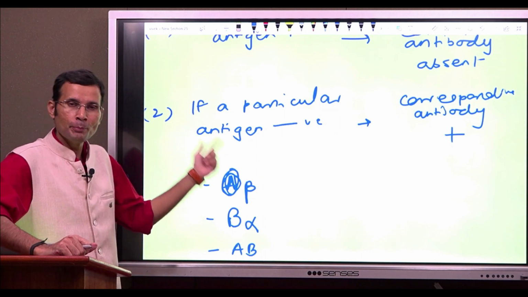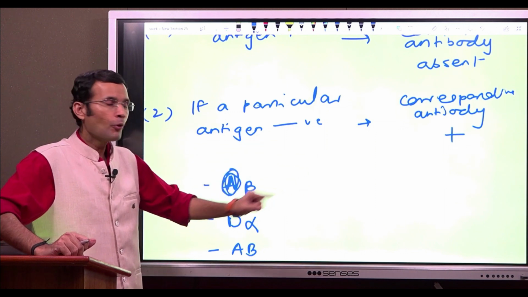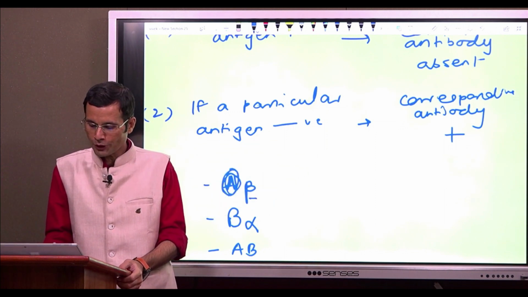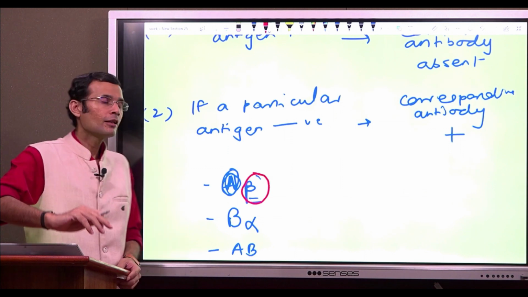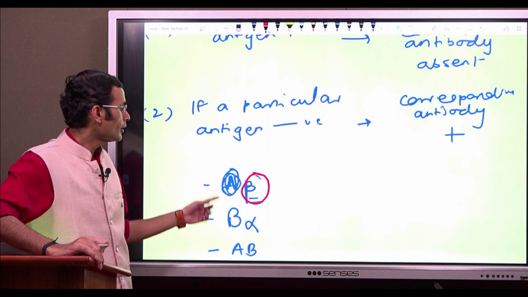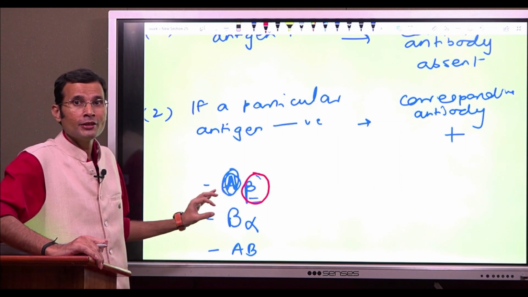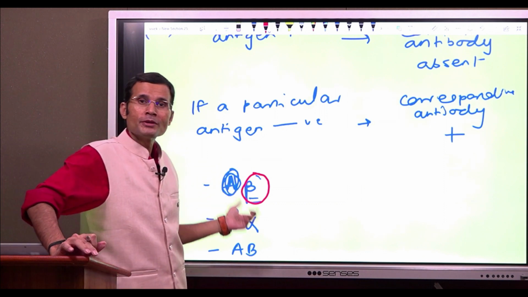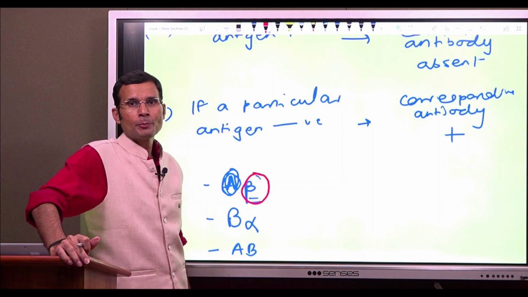When the antigen is missing, how is it that the corresponding antibody came? Anti-B antibody or beta antibody is present in the plasma of the individual who has A antigen and does not possess B antigen. That's why the blood group is A. So from where does this anti-B antibody come into the plasma?